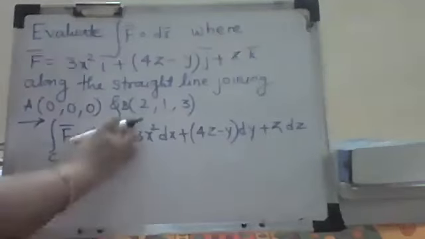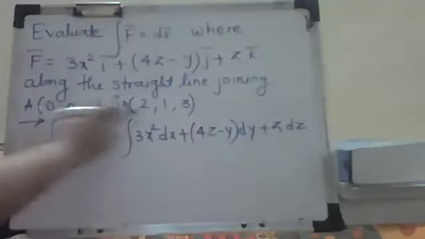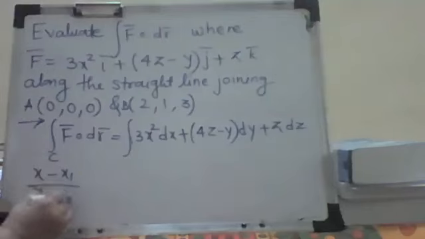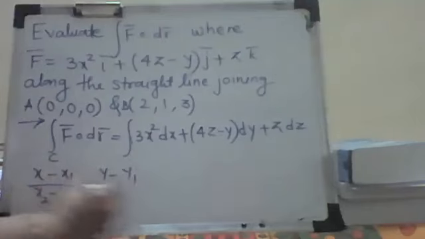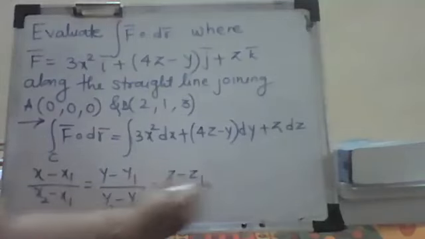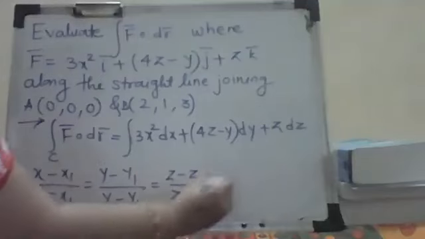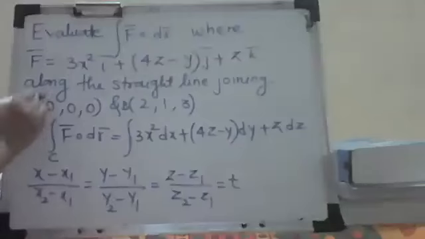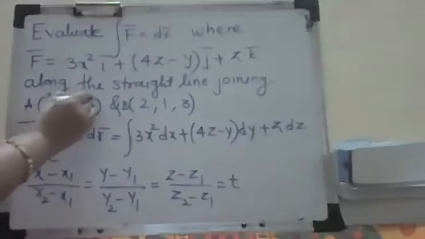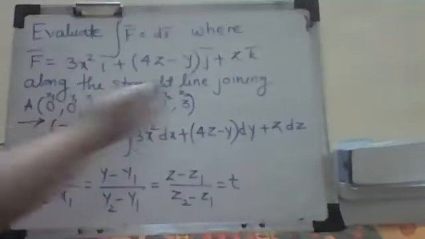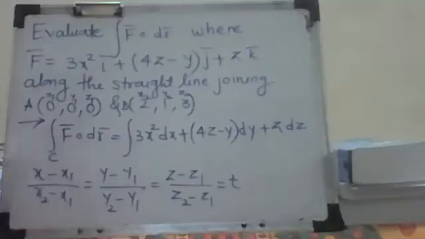Now what I have to do is write down the equation of the straight line in symmetric form. So what we have seen, we have to write (x minus x1) upon (x2 minus x1) equal to (y minus y1) upon (y2 minus y1), equal to (z minus z1) upon (z2 minus z1), and always equate it to some proportionality constant, say t. What are x1, y1, z1? That is your point A. x2, y2, z2 is your point B. Okay, so replace the values.